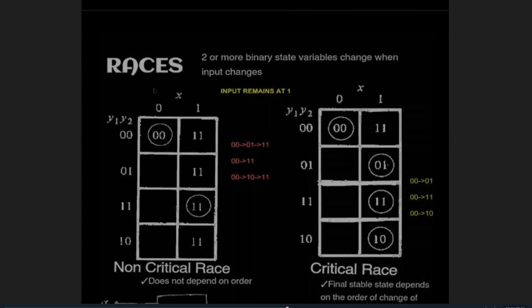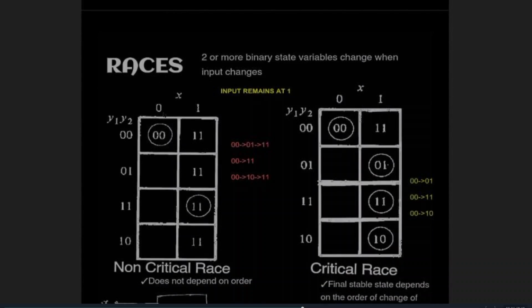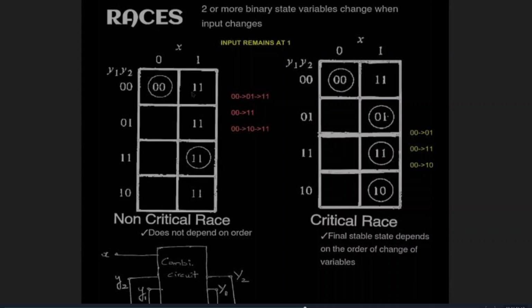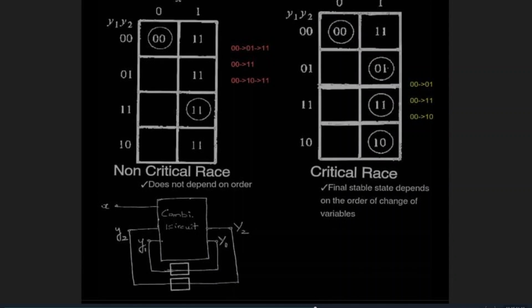The next topic will be races. In the previous circuit, we can see when the input changes from 0 to 1, only one of these state variables changes: 0 0 to 0 1. Only y2 changes. But here, when the input changes from 0 to 1, both of these binary state variables change simultaneously: 0 0 to 1 1. We will encounter a problem here because we have uneven delays in the feedback path. We don't know which value will be reflected here first.